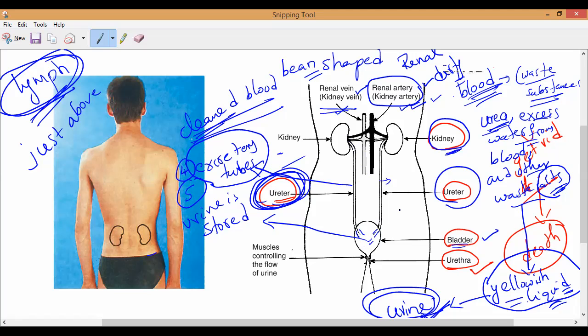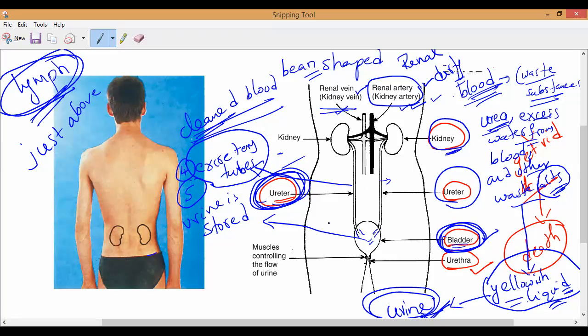Understand, all of you? Now, the urine is stored inside this urinary bladder, and this bladder is a very big bag-like structure which stores urine till the time we go to the toilet. Urine is always being produced, but we should not continuously go to the toilet, correct? So till the time we go, it is stored in this bladder. That is why this is called the storage tank of the urinary system. Do you understand, all of you?